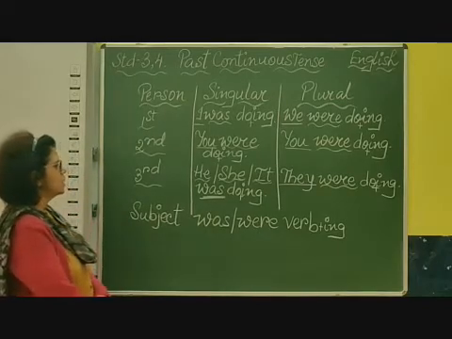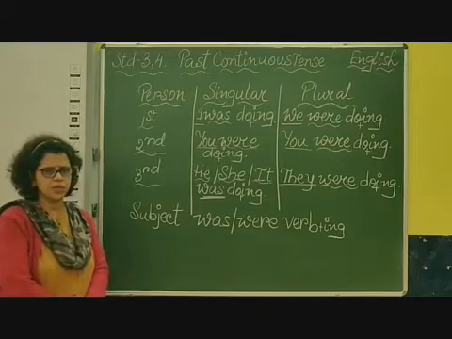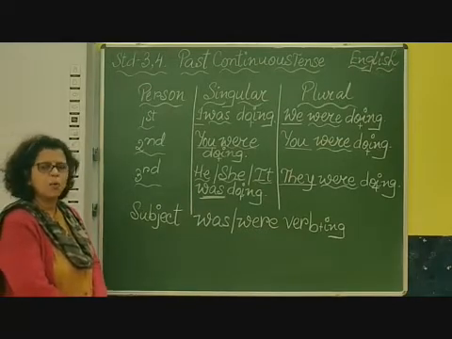So children, as you can see, in past continuous tense you have to add was or were.